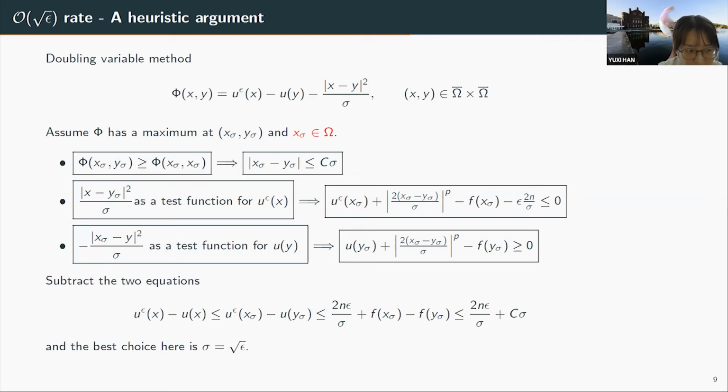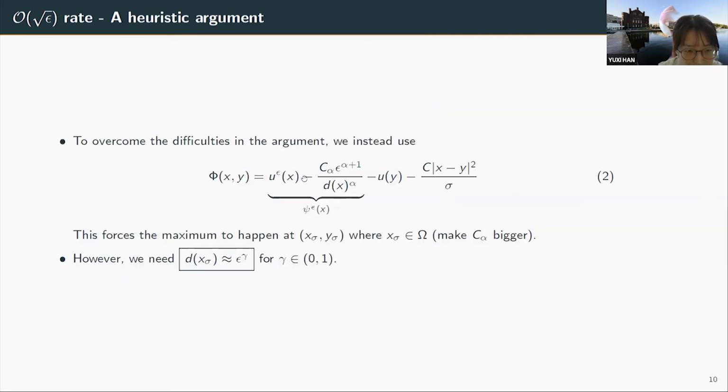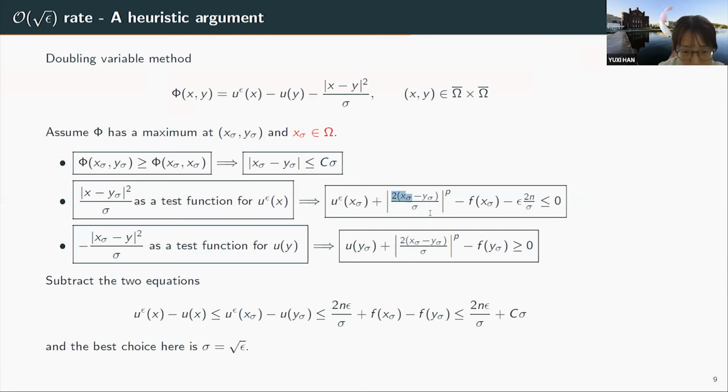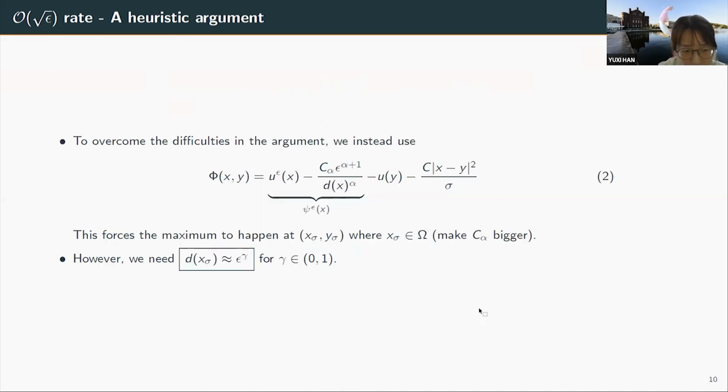And using a test function, instead of the quadratic term, we use the quadratic term together with this extra term. But because we involve this extra term, when we do the inequalities, when we're plugging in, in the end, in the inequality for u epsilon minus u on the right-hand side, instead of the two terms here, we will have more terms. For those terms to vanish, we need to require the distance of x sigma to be about epsilon to the gamma for gamma less than 1.